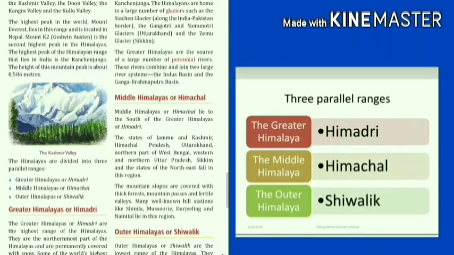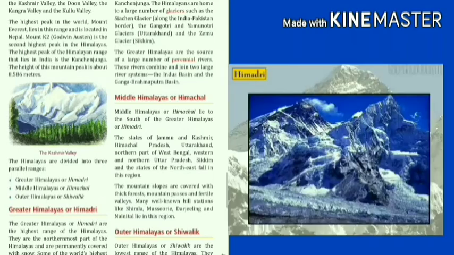Now we will read about Himadri or the Greater Himalayas. The Himadri or Greater Himalayas are the highest range of the Himalayas and they are present in the northernmost part of the Himalayas. They are permanently covered with snow.